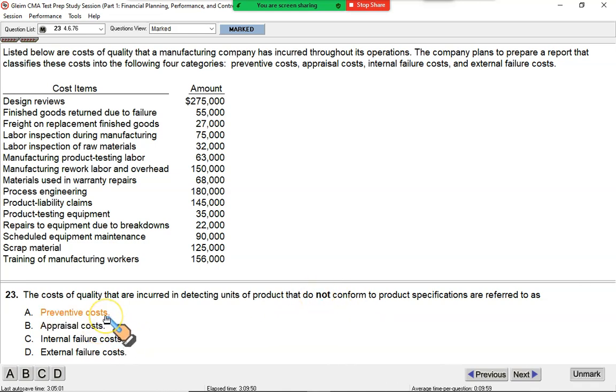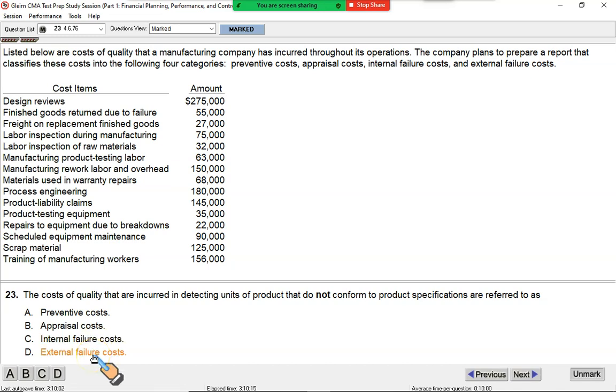Remember, preventive costs involve staff training, supplier evaluation, regular maintenance of your plant. Appraisal costs involve testing your finished products, testing your raw materials, conducting statistical quality controls. Internal failures are the cost of rework before the goods reach your customer.